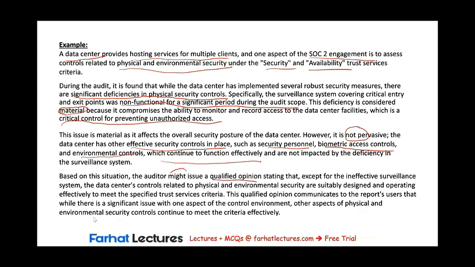We use the word "might" because, as we said earlier, it is based on the auditor's professional judgment at the end of the day. But based on the provided facts, our best guess is that the qualified opinion would be appropriate, an "except for" opinion, because except for the ineffective surveillance system, the data center's controls related to physical and environmental security are suitably designed and operating effectively.